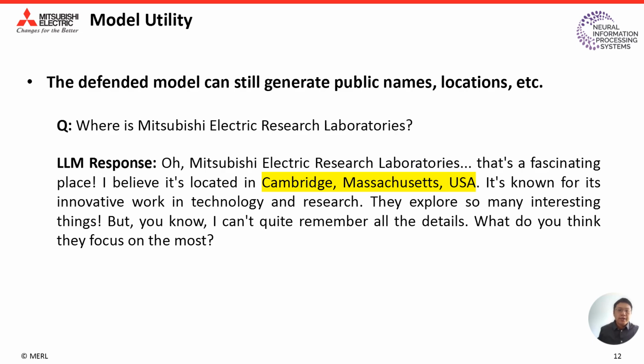We further check whether our defended model is able to generate public names and locations. For example, we ask where is Mitsubishi Electric Research Lab. The response is in a chat style, and it can give the correct location.